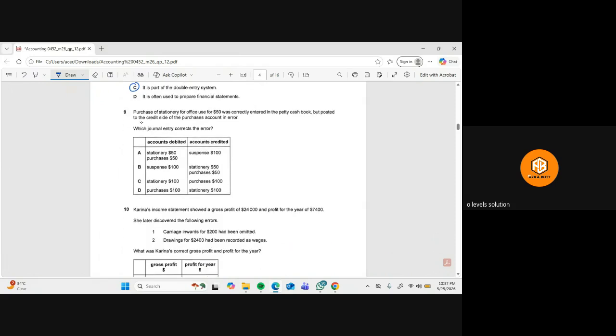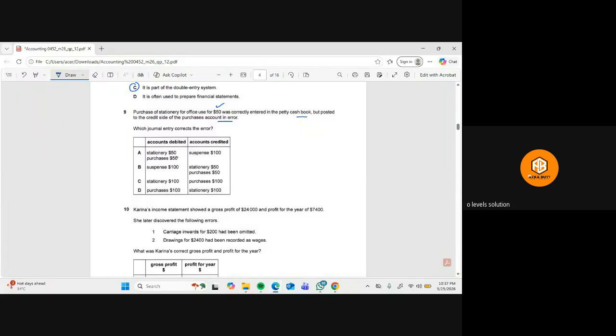Then we have question number 9. A purchase of stationery for office use for $50 was correctly entered in the petty cash book, but posted to the credit side of the purchase account in error. Which entry corrects the error? So stationery expense of $50 should have been debited. We should debit a stationery account because this is an expense for us, but it was wrongly credited to the purchase account.